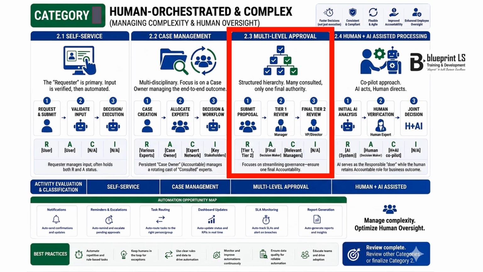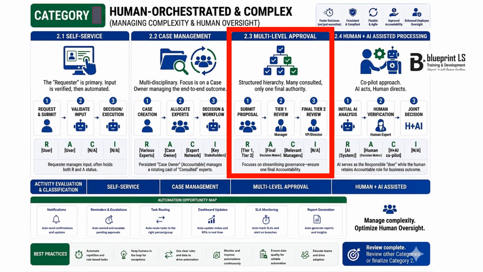Next, let us examine multi level approval. In complex corporate governance, major financial commitments require multiple layers of vetting. The workflow traces a path from submit proposal through Tier 1 review, manager, up to final Tier 2 review, VP or director. The RACI layout beneath this column solves a classical organizational bottleneck.